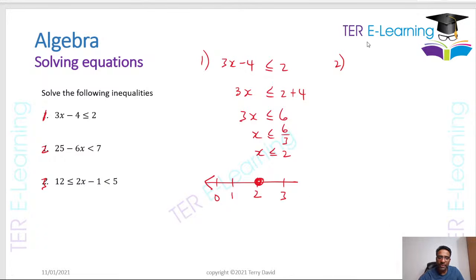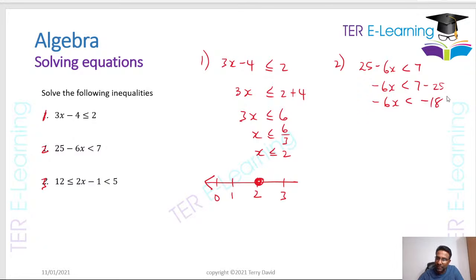Question 2 now is the one you need to be careful with. 25 minus 6x is less than 7, right? So we start off solving like normal. So minus 6x is less than 7 minus 25. So therefore minus 6x is less than 7 minus 25, which gives me minus 18.